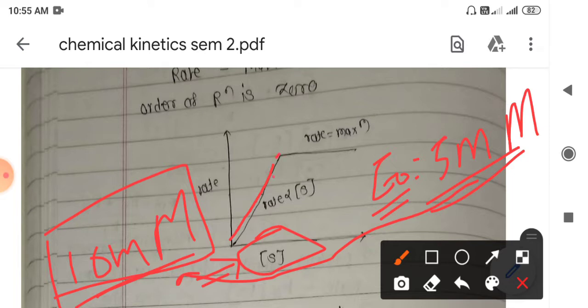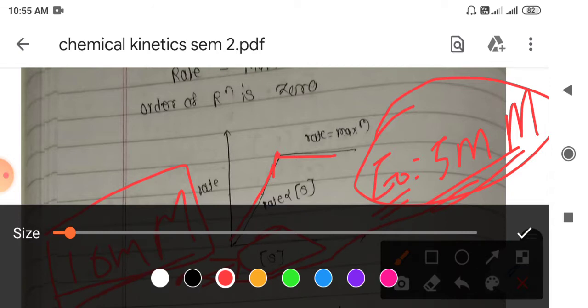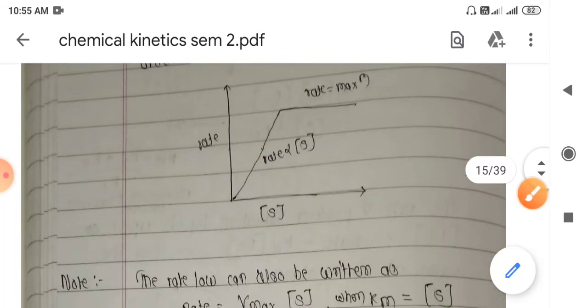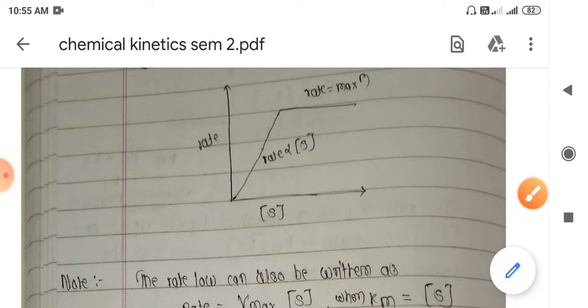We will reach some point where all this 5 millimolar, the total enzyme, is bound with the substrate, so there is no free enzyme left in the given reaction mixture. At that point the enzyme catalysis reaction becomes independent in its overall rate. Due to this complete binding of the enzyme with the substrate, the rate of reaction becomes independent of the concentration of substrate.